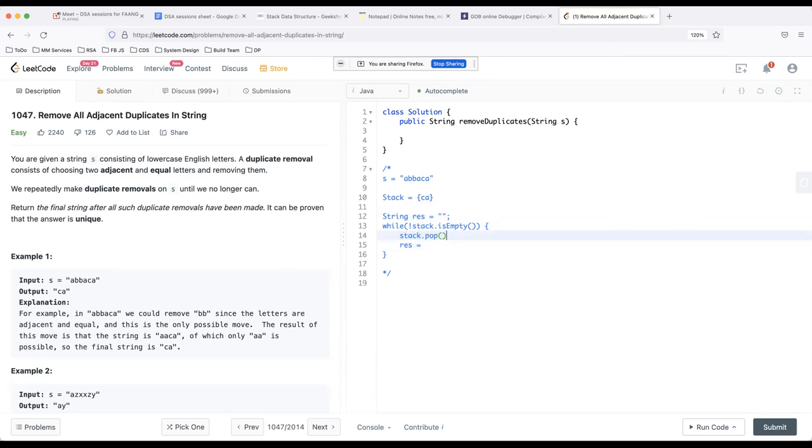First we can store it in a character. It will give me a character, so I can say result is equal to C plus result, and then finally I return the result. Does that make sense?